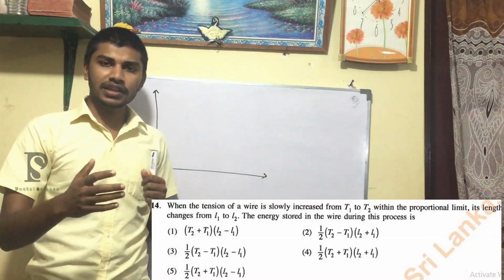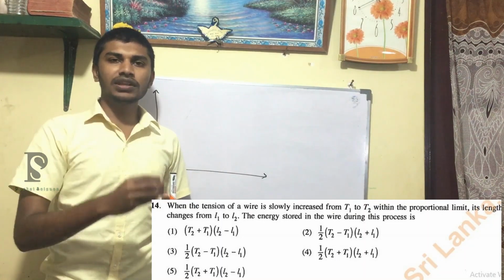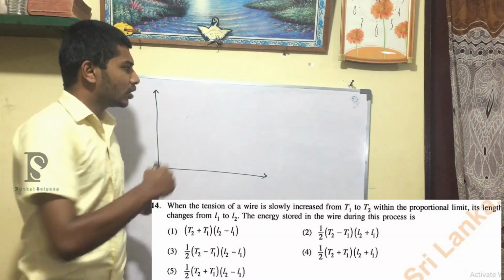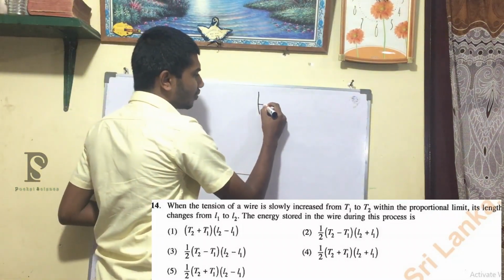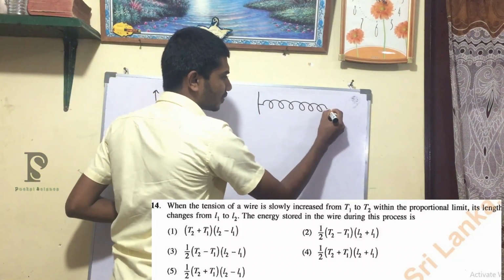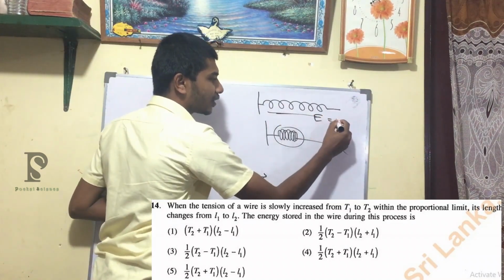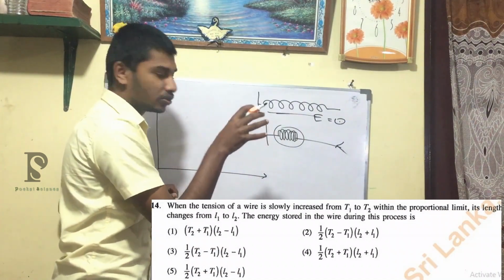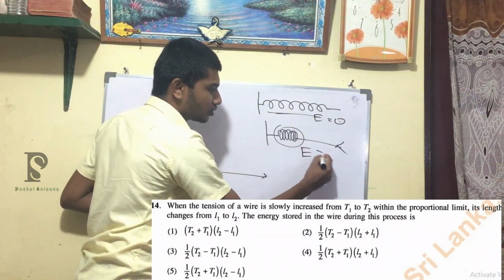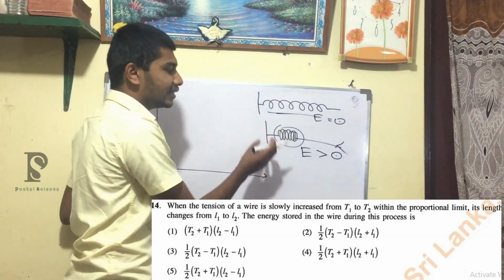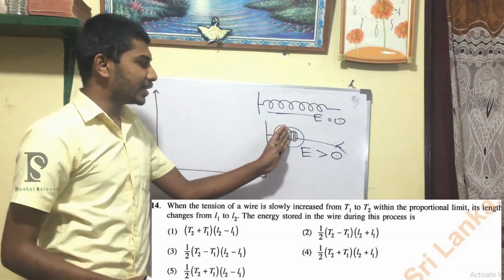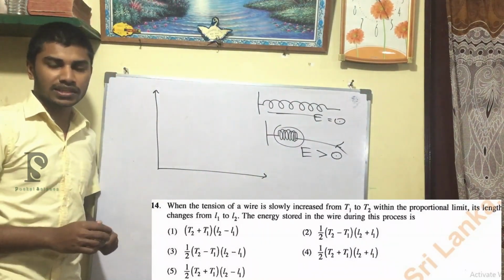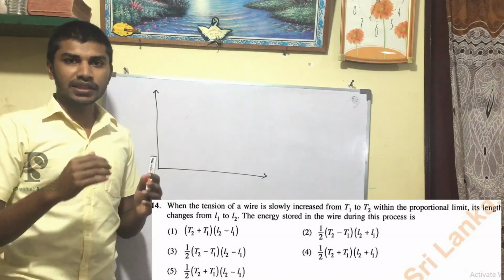You know that the energy stored in the wire will be equal to the work done, right? Work done is the energy change. As an example, when there is a spring, it is at energy level 0. When you push it inside, due to the work you have done, there will be energy stored. When you release it, that energy will work as kinetic energy to push back the spring. The same thing is going to happen in this wire as well. So we can find the energy stored from the work done, right?